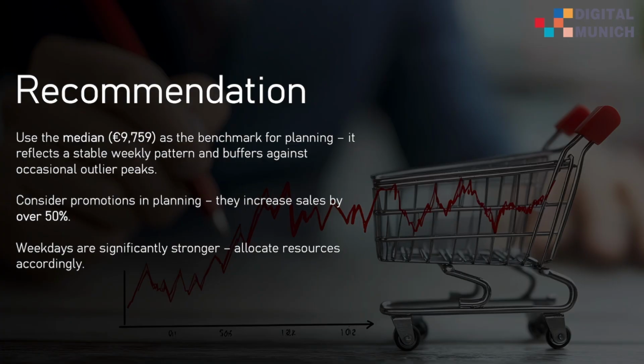So this is what we are recommending: use the median as the benchmark for planning. Then we are also recommending that we consider promotions in planning because they increase sales by over 50%, and weekdays are significantly stronger, so allocate more resources to the weekdays compared to the weekend. So now we know what typical looks like and we have the numbers to back it up. This way, we have translated a broad business question into clear statistical insight that supports real operational planning.